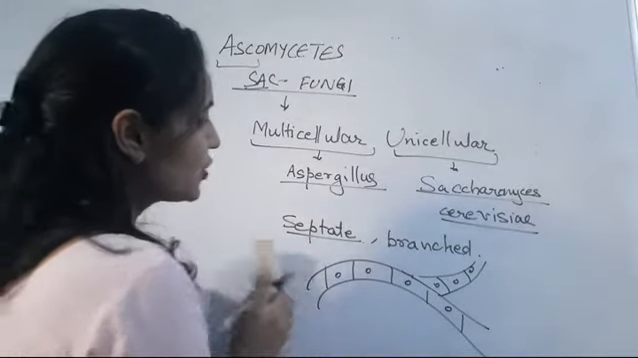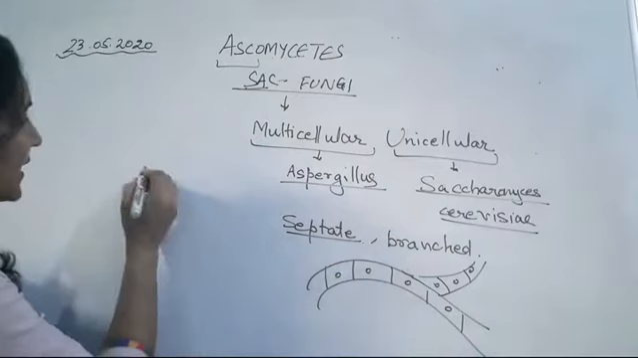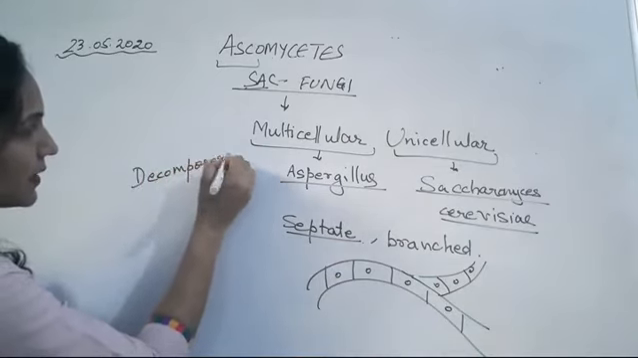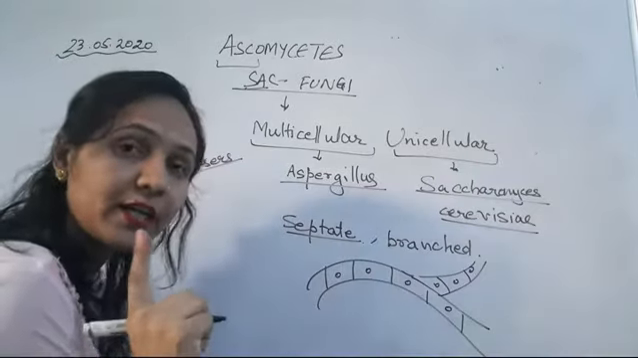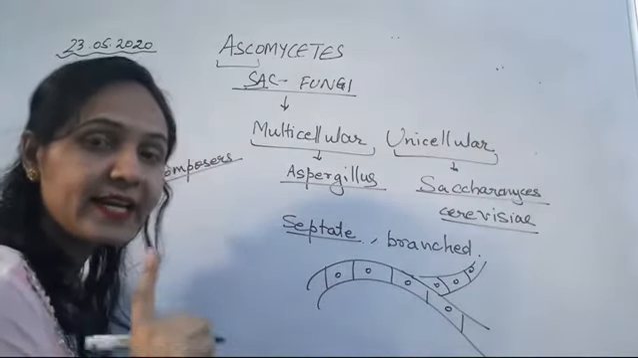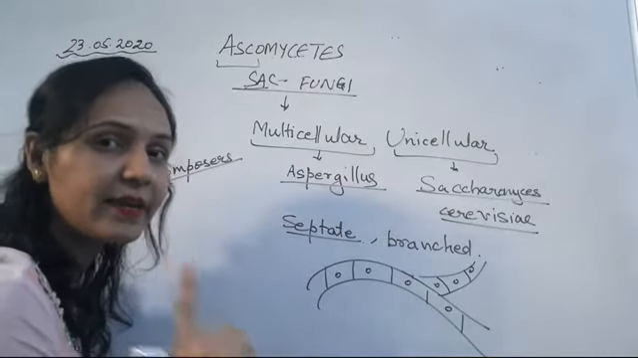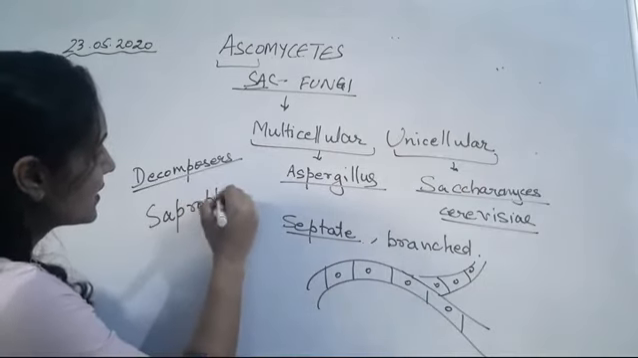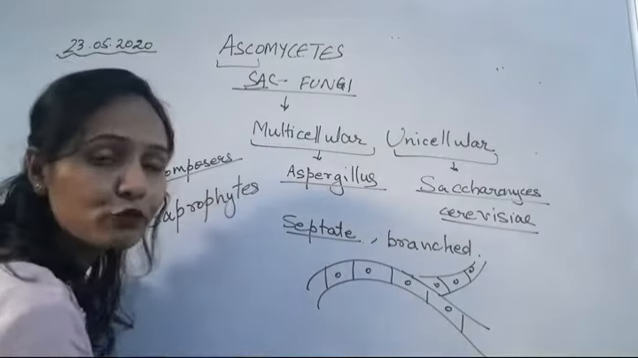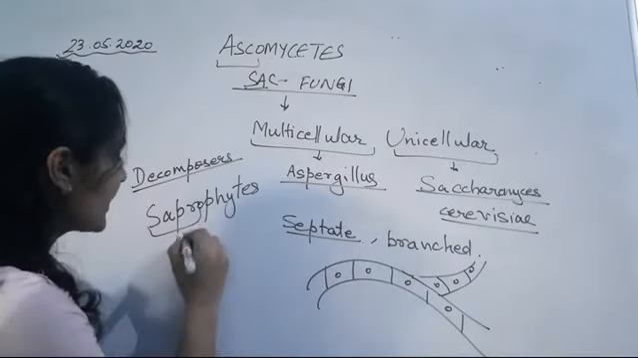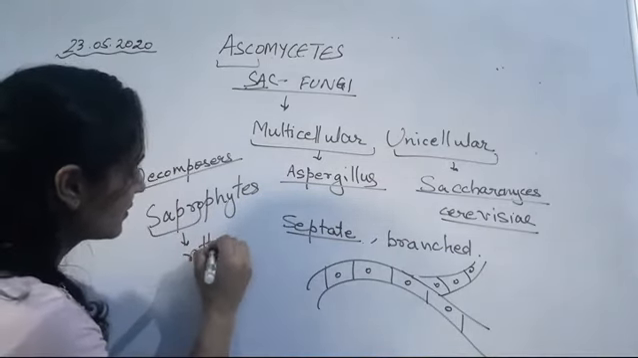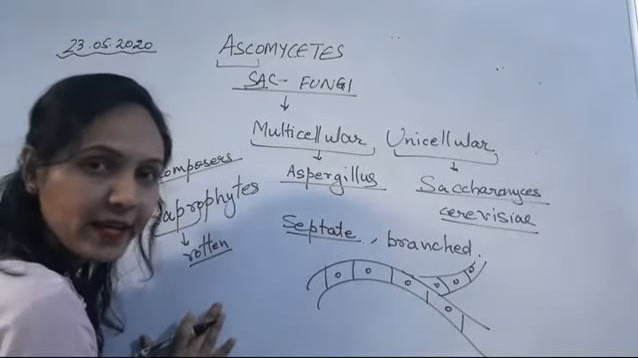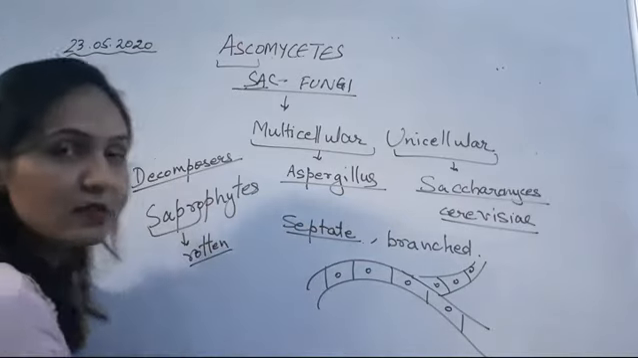These fungi can belong to various groups. They are decomposers, which decompose organic matter and act as a cleaning agent in the environment. Clear? They also act as saprophytes, so their mode of nutrition is saprophytic. Sapro means rotten, that means dead and decaying matter. So these fungi feed on dead and decaying matter.